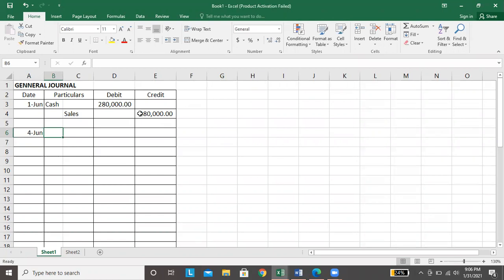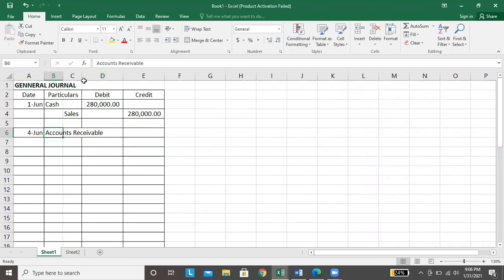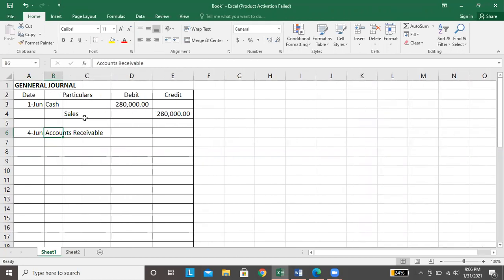Instead, magkakaroon siya ng accounts receivable. Credit sales, 160,000.